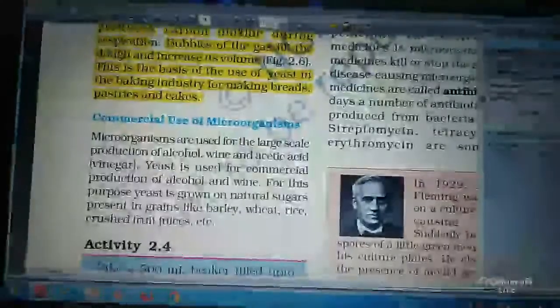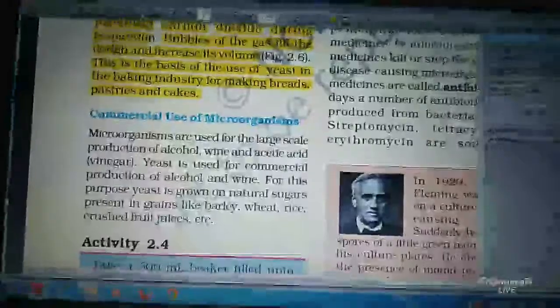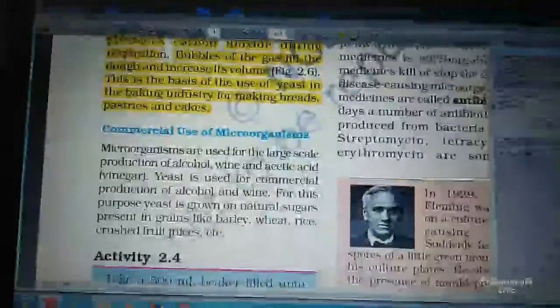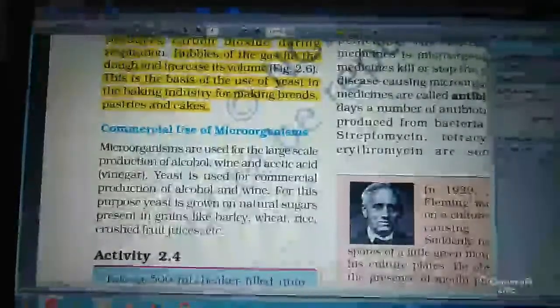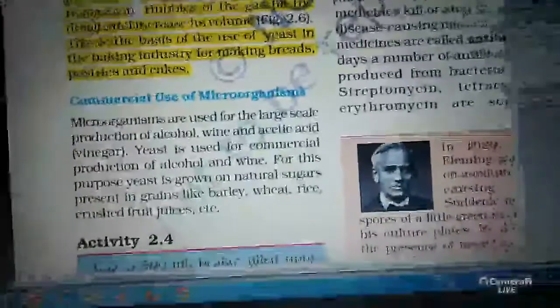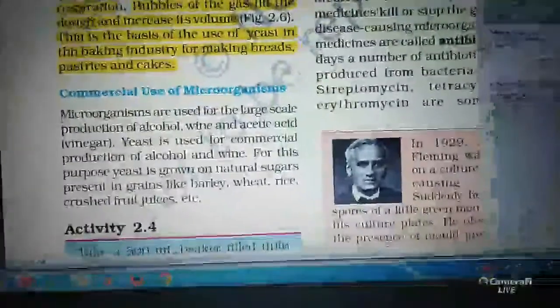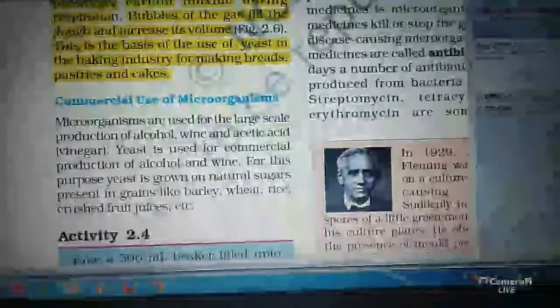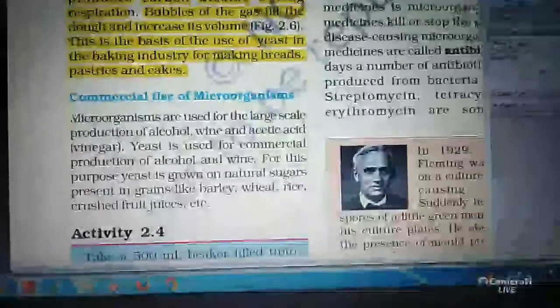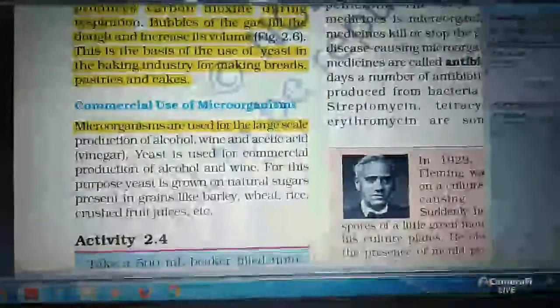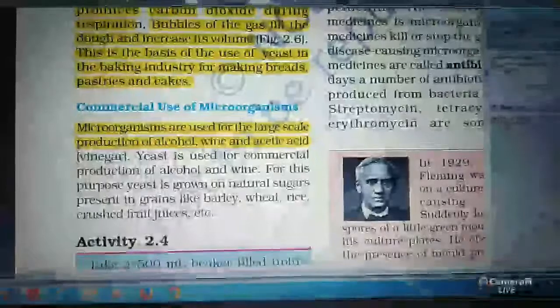Commercial use of microorganisms. Microorganisms or some fungus help in the formation of alcohol and bakery products like bread and cakes. Microorganisms are used for the large scale production of alcohol, wine and acetic acid or vinegar.